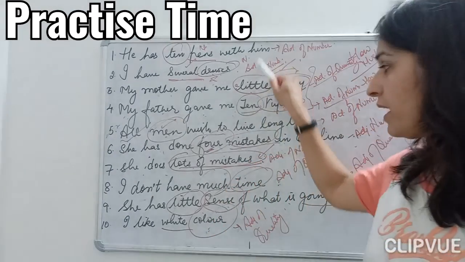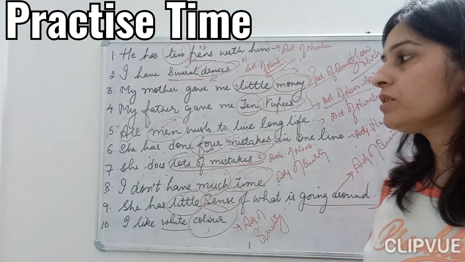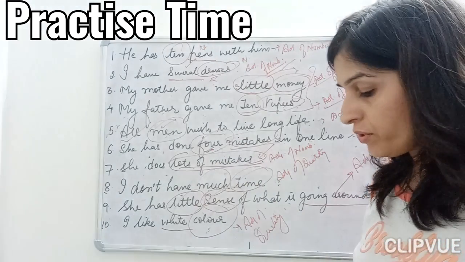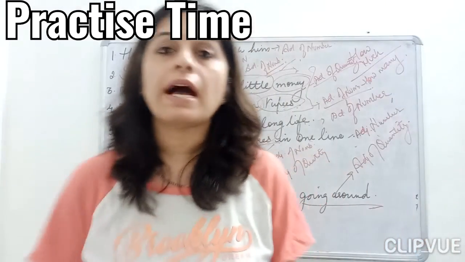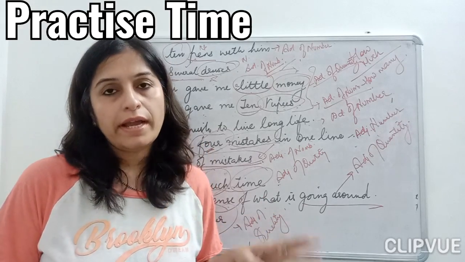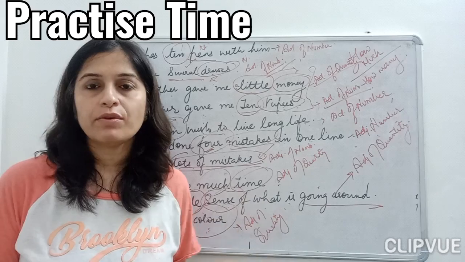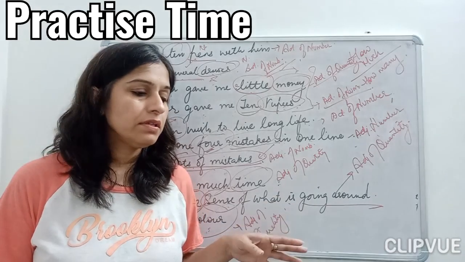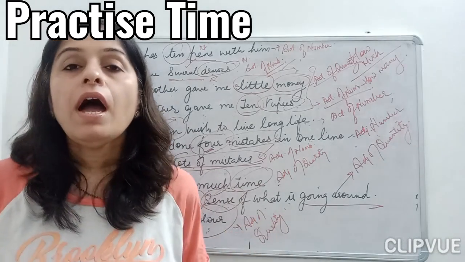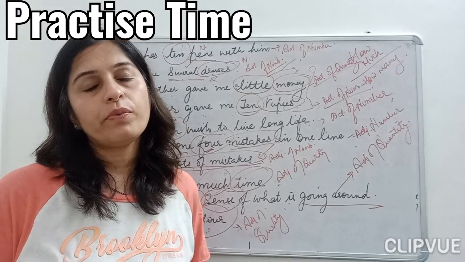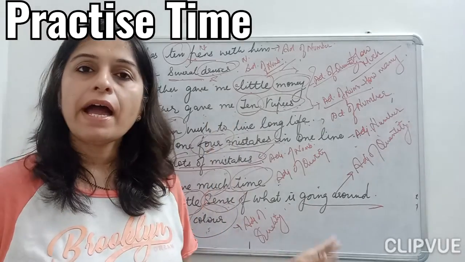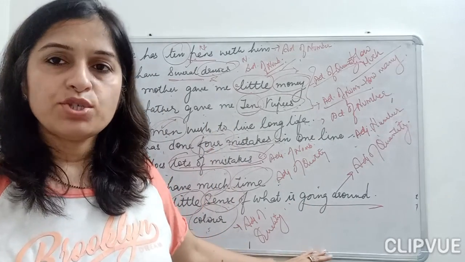Fine. So here I have done some examples with you, children. Go through the chapter examples, and I hope today we have done ample practice for you. In my next class I will be taking the next 2 adjectives which are left out: the interrogative adjective and the possessive adjective. That will be part 3, and in the part 4 video we will do the comparison, the degrees of adjective. Fine. So for today I have completed my adjectives here.